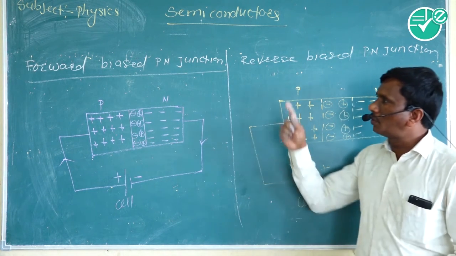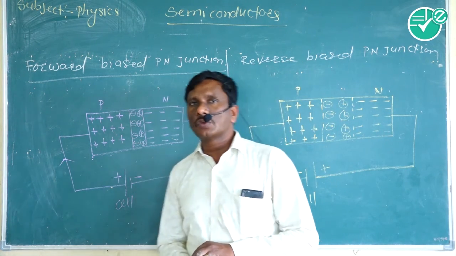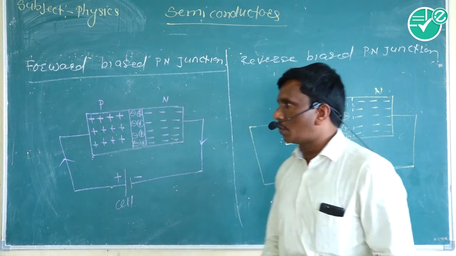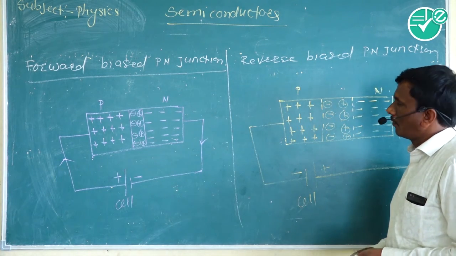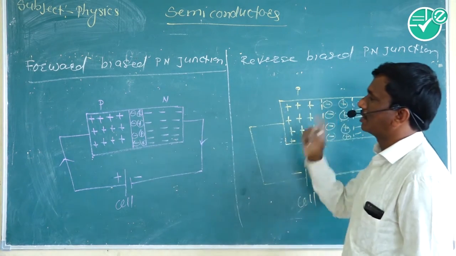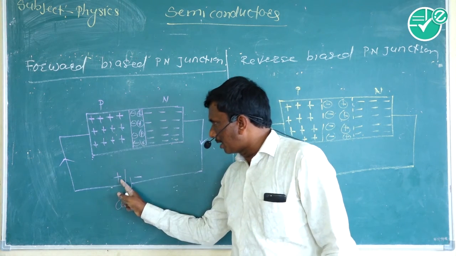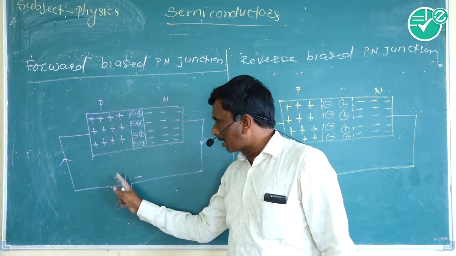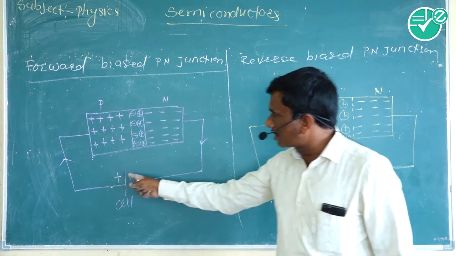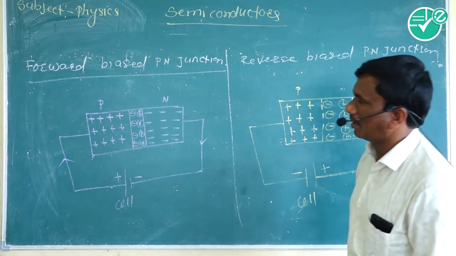There are two types of biasing. Biasing means the connection of an external source to the p-n junction. The two types are forward biasing and reverse biasing. Forward biasing means the p-type is connected to the positive terminal of the cell, and the n-type is connected to the negative terminal of the cell. That is why there is a repulsion of the charges toward the layer, and the width of the depletion layer decreases.